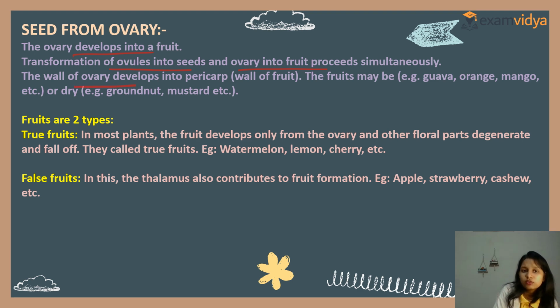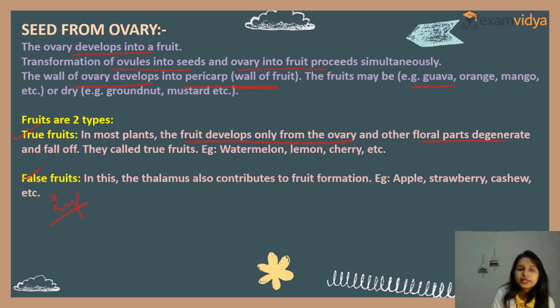The walls of the ovary develop into the pericarp, that is the wall of the fruit, and the fruit may be guava, orange, mango, or dry fruits such as groundnut and mustard. Fruits are of two types, true fruit and false fruit. False fruit, very important. True fruits develop only from the ovary